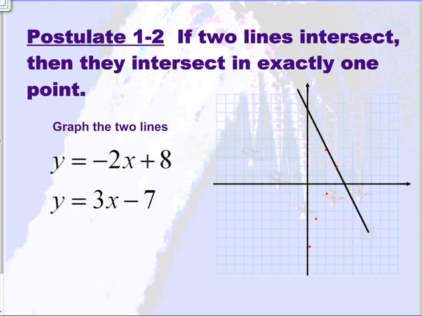As you can see, between these two lines, it crosses over in exactly one point. And in this case, that point is, sorry, it is at 3, 2. So it only intersects at exactly one point. If we were to keep these lines going on forever and ever, that would be the only point that they do intersect.